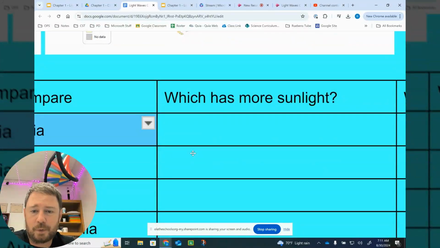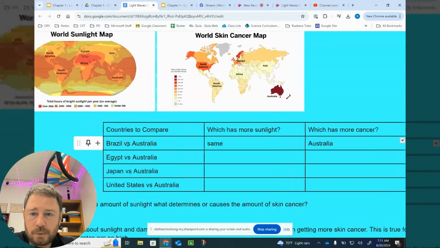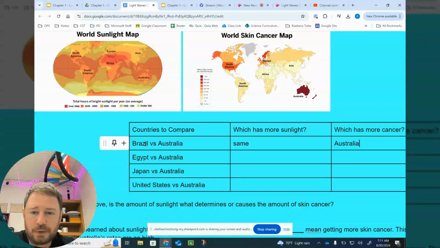So down here in our table, Brazil versus Australia, which has more sunlight? I'm just going to write same. Which has more cancer? Australia. So, according to Brazil and Australia, we don't think claim one is true, because if they have the same amount of sunlight, we would think they would have the same amount of cancer. But let's look at some other examples just to be sure.